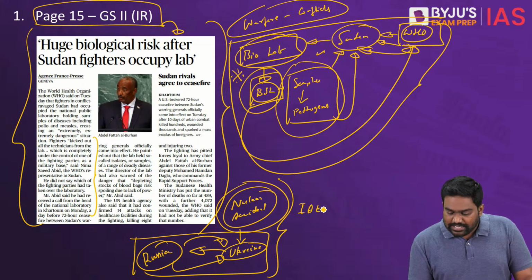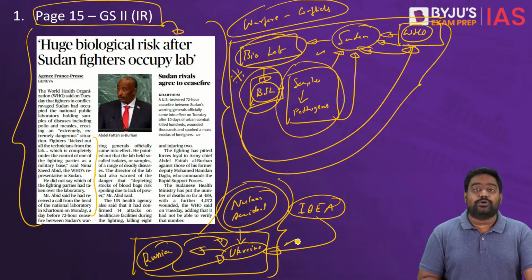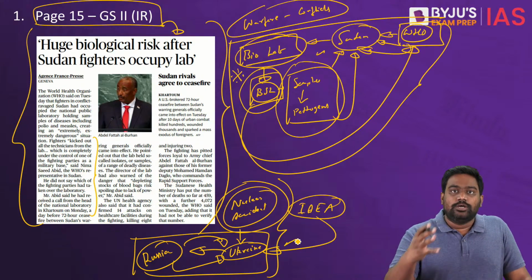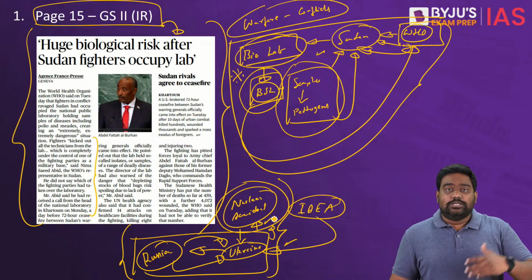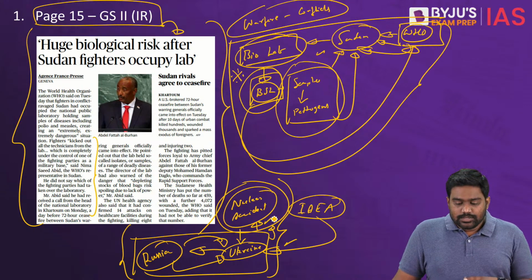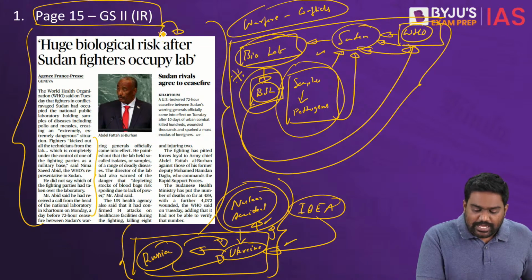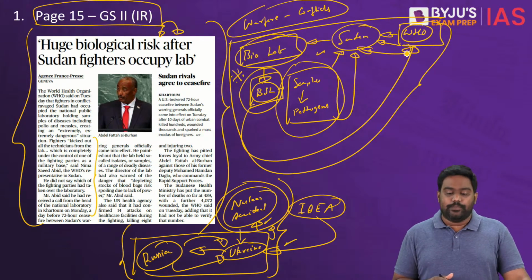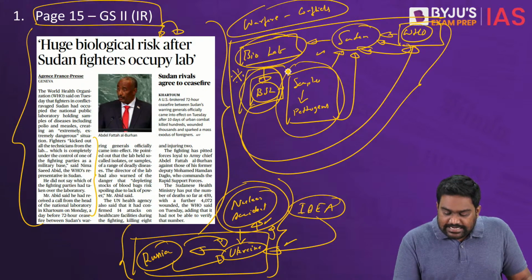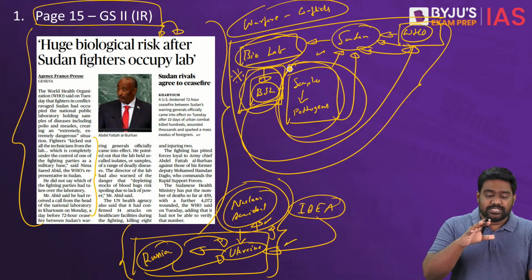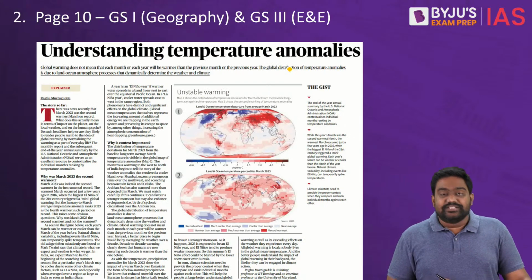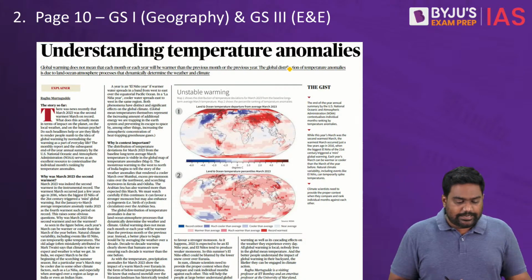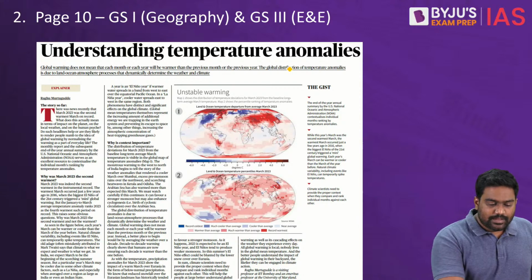And the International Atomic Energy Agency even sent inspectors to Ukraine to ensure both parties don't carry out an attack on the nuclear plant, which could turn into a nuclear accident. So similar bio concerns have come up in Sudan. WHO is closely monitoring the developments. It's trying to ensure the integrity and safety of this lab, as there are live samples of dangerous pathogens stored in this Sudanese biosafety lab. So this highlights the risk posed by such conflicts and internal situations.